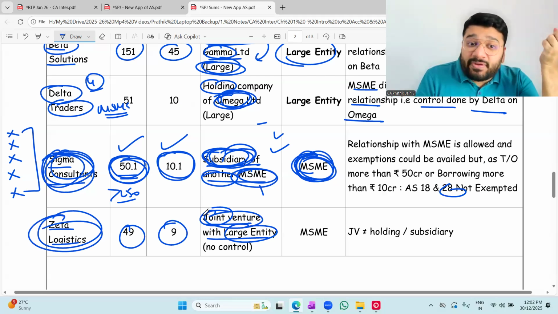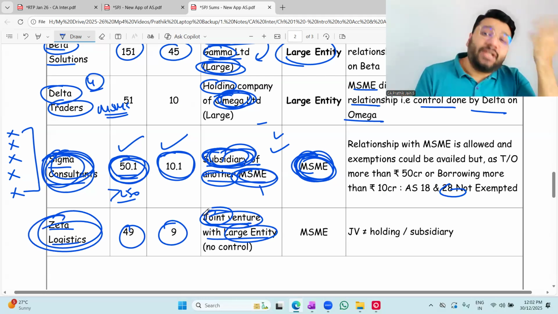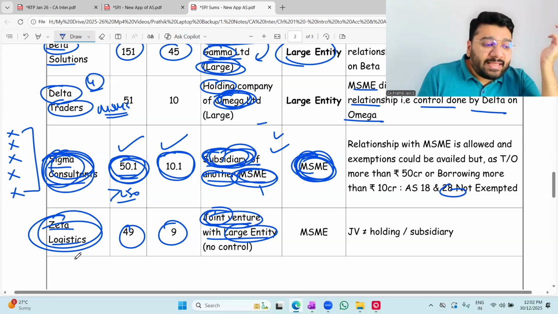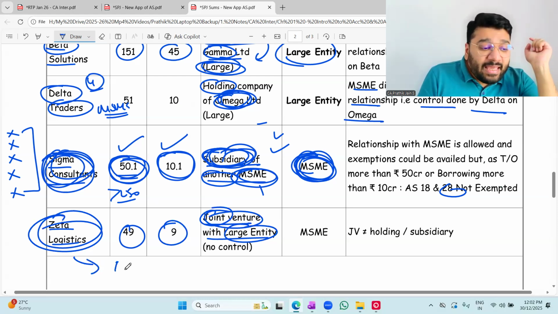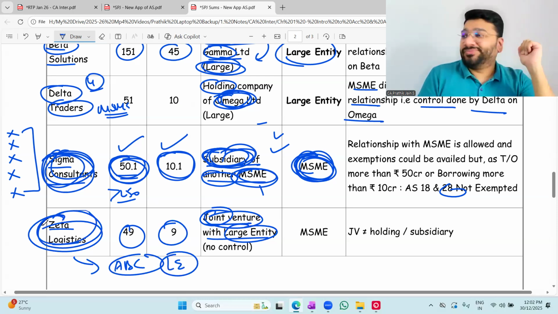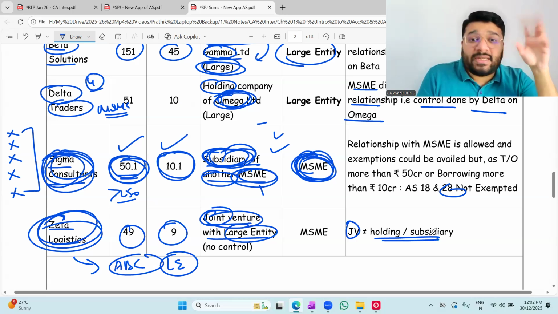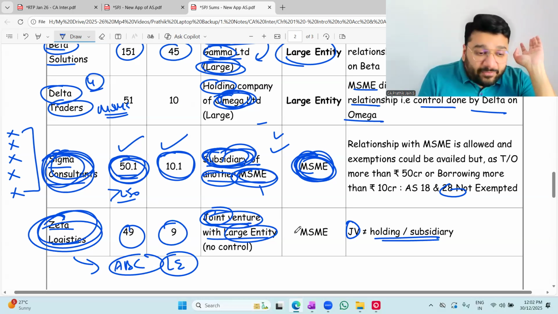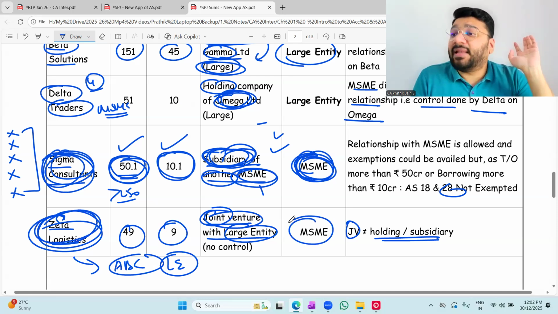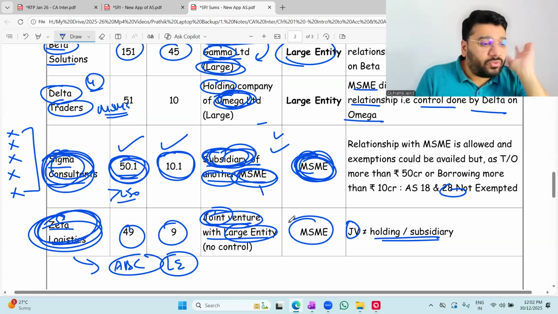If you're having a joint venture with some entity, and if that entity is a large entity, let's suppose Zeta has got a joint venture with ABC. ABC is a large entity. Does Zeta become large? No. Because JV is not equal to holding subsidiary. Associate is not equal to holding and subsidiary. Therefore, Zeta Logistics is still falling under MSME classification. They will enjoy exemptions as applicable to them. Okay, not okay.